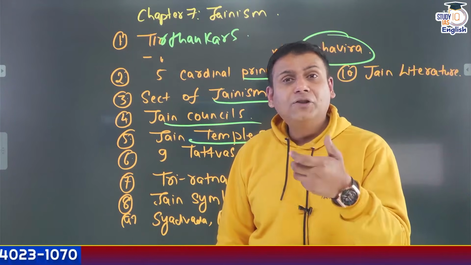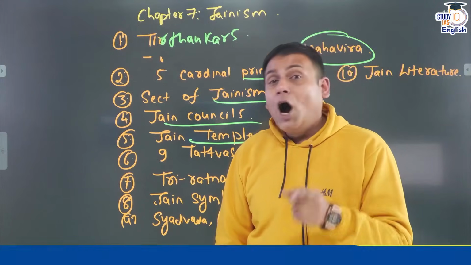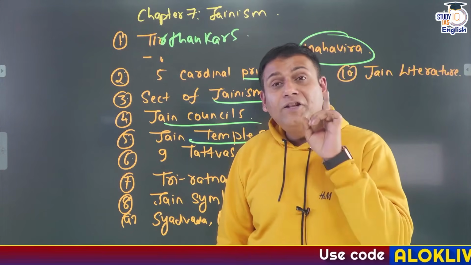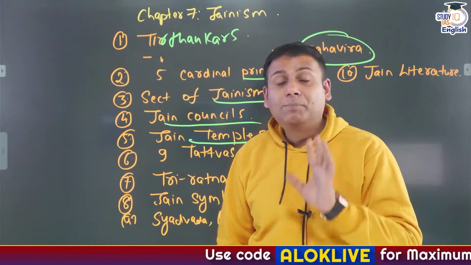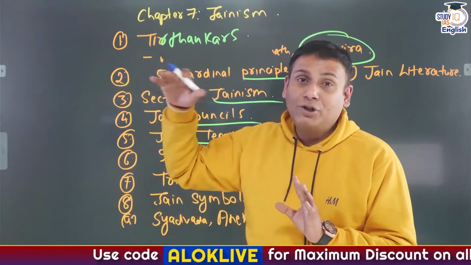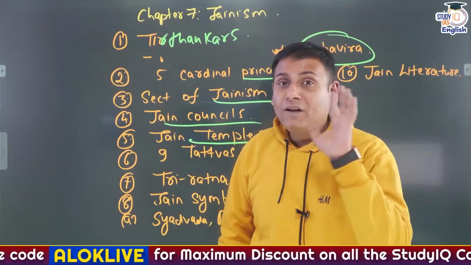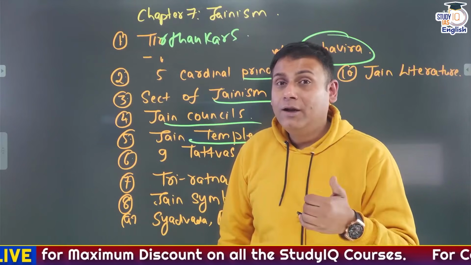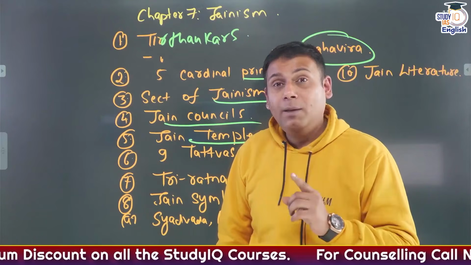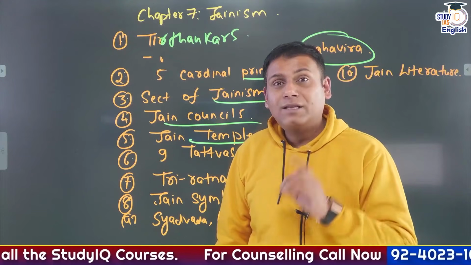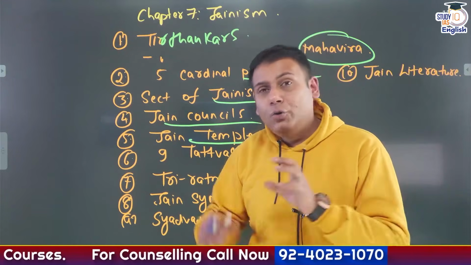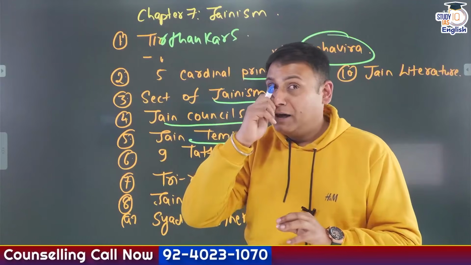Now, what is the significance of Palitana? Out of 24 Tirthankars, 23 Tirthankars have visited the place Palitana, which is located on Shatrunjaya Hills. 1 Tirthankar has not visited. Who is it? 22nd Tirthankar. Name, Neminath. Symbol, conch shell. So you can correlate the questions from current affairs as well.